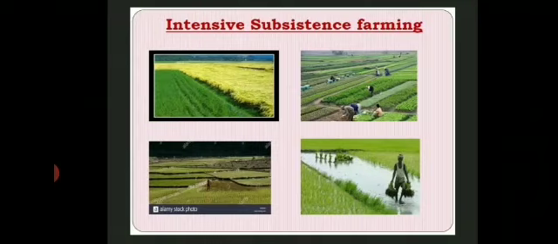This type of farming only produces enough output to support the farmer's family, not for commercial sale. This is the important part. Such farming is found in those areas where population is more and the land is small. The main crops under this farming are wheat, pulses, maize, soya beans, vegetables, etc.